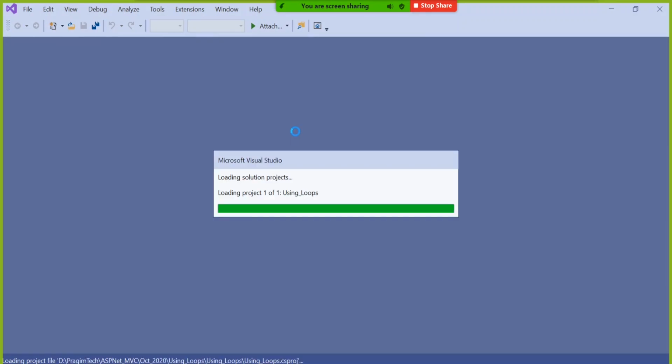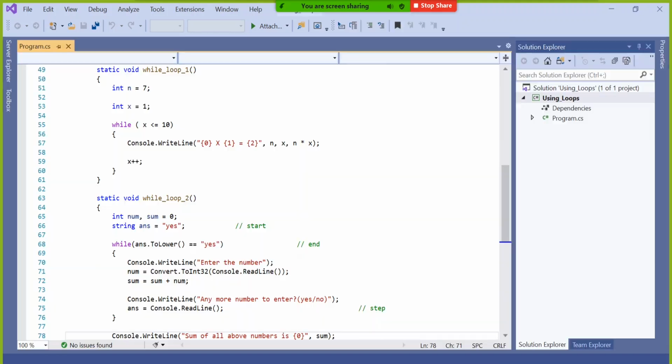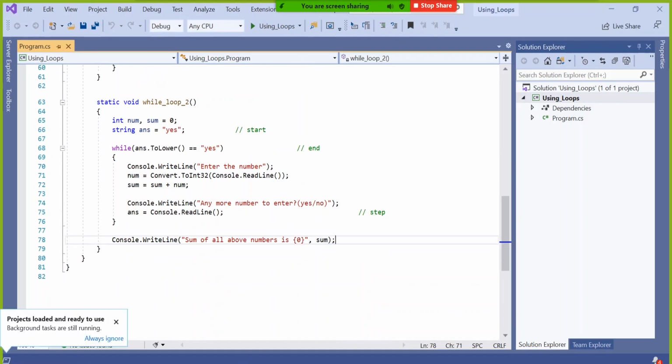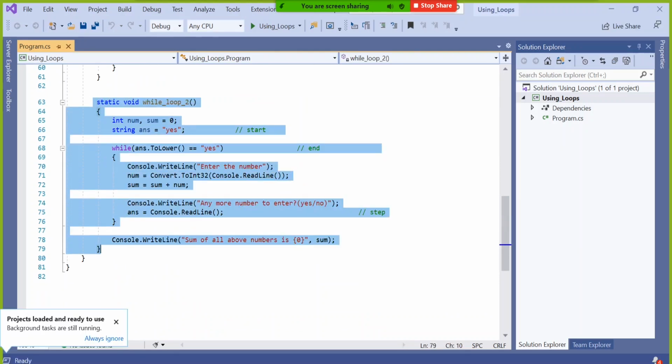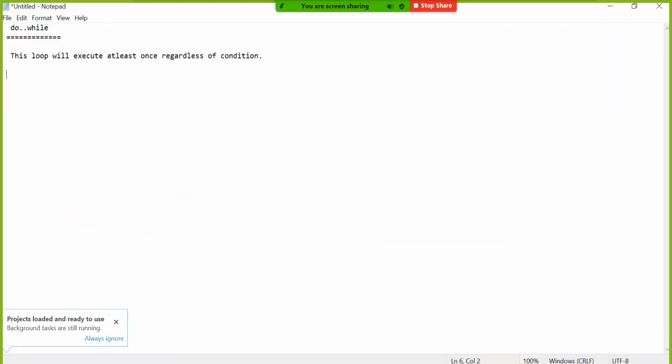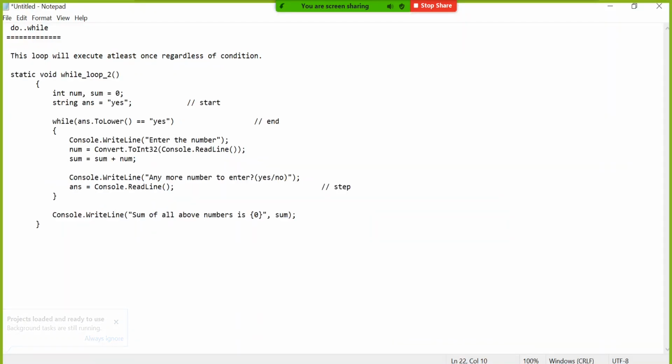So regardless of the condition, the do while loop says I will execute at least once. Once it completes the loop, then I will ask you whether you want to continue or not. That is the idea. So I will copy and paste this in Notepad. First let's understand here in Notepad, then we will go there. Can you see this line? String answer equal to yes. Don't you see you are forcefully giving yes? Even before continuing the work, you are giving hard coded data yes or no, right?